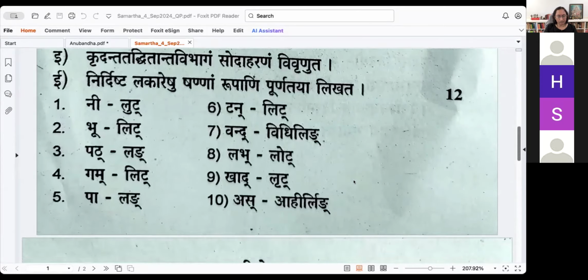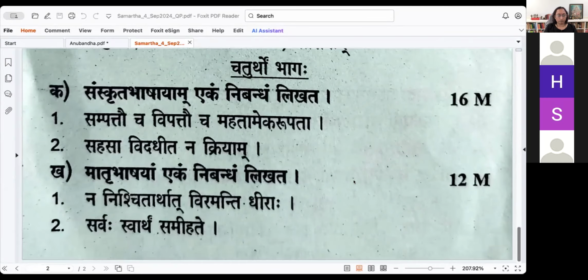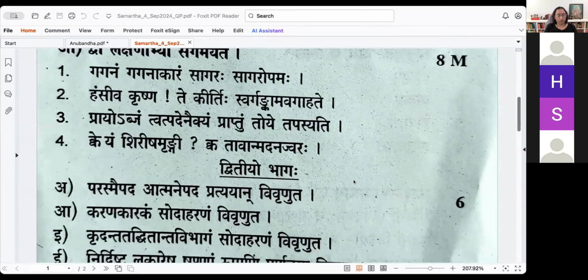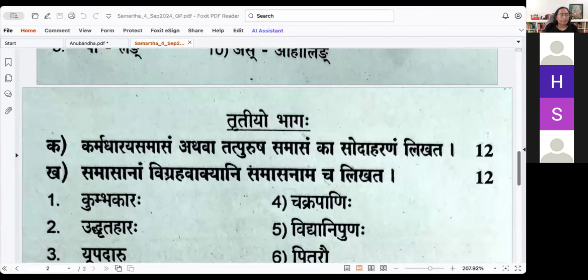Have they asked that? Yeah. They've asked: Sarvadhatukam Ardhadhatukam cha Sodaharanam Vishadayata. Sarvadhatukanam Kati Lakaraha Santi. Sarvadhatukanam Lakaranam Rupani Samagram Likhata. Super. So I think there is a website which I'll send, which you can probably look at and then write it. Okay. We'll look at that. Just this one I remember.